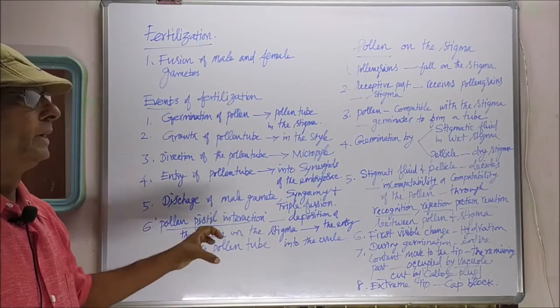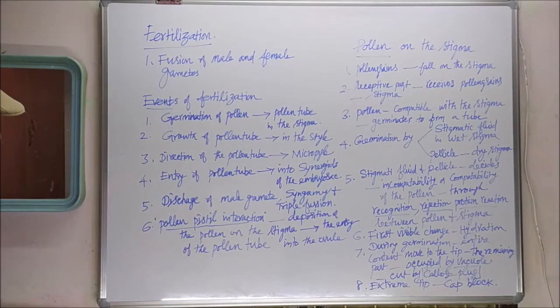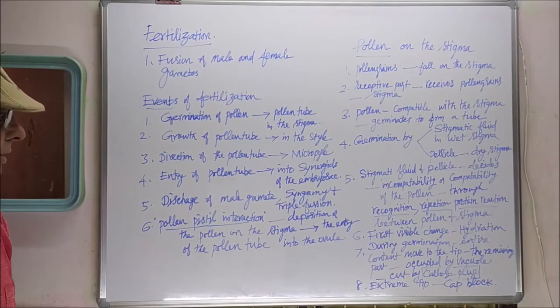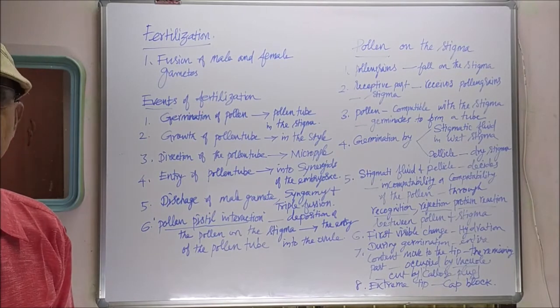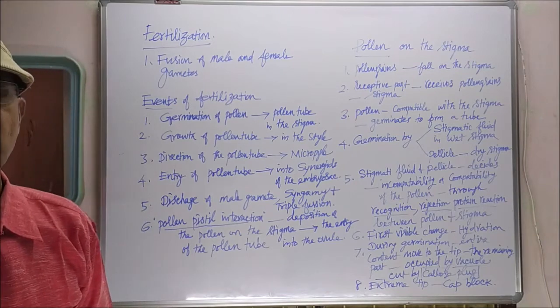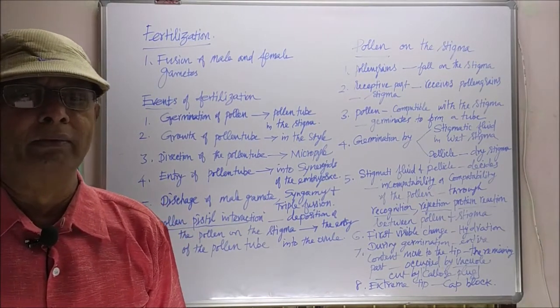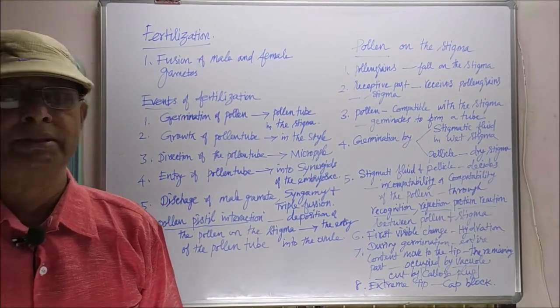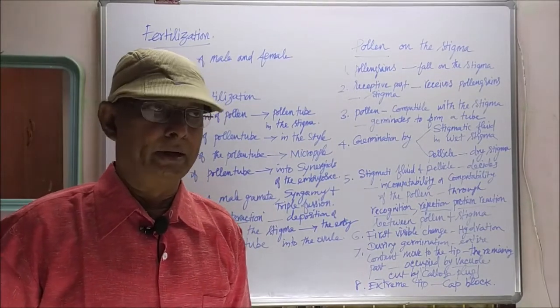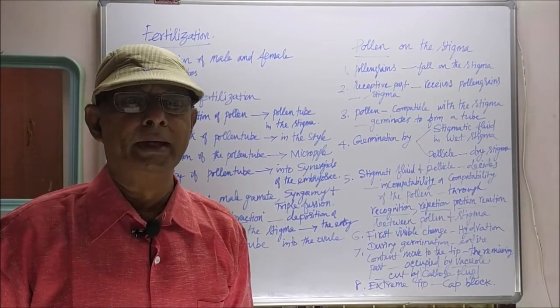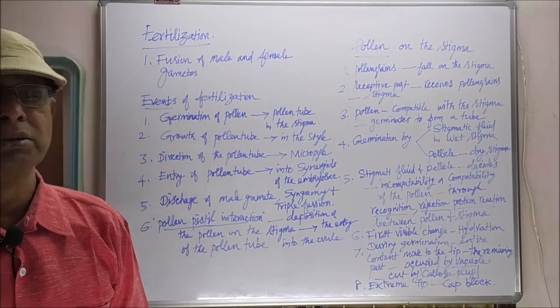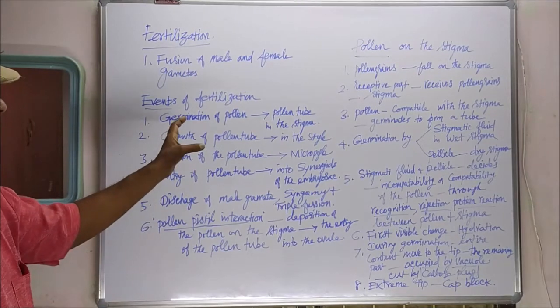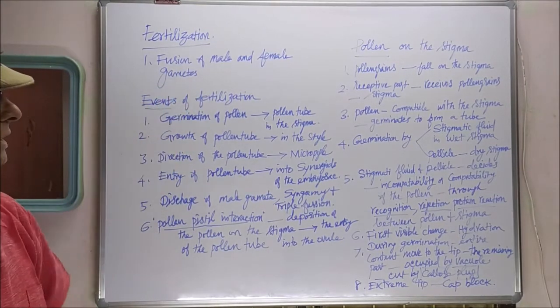Then the whole event from deposition of the pollen on the stigma to the entry of the pollen tube into the ovule is collectively called pollen pistil interaction. That collective process is the pollen pistil interaction. So these are all the events that take place, collectively called events of fertilization.